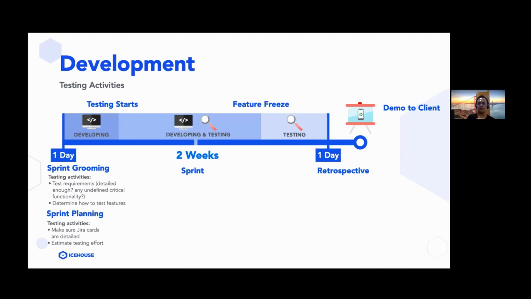By detailed enough, it should be clear how I'm going to be testing it and what the definition of that requirement to be done is. So I know exactly whether that requirement's done or not. And then by critical edge cases, what I mean here is the edge cases that are essential for that feature to be working. So for example, if I am testing a Bluebird app and there's a Google Maps display and I need to look at where the different drivers are, then it surely needs internet connection and GPS.